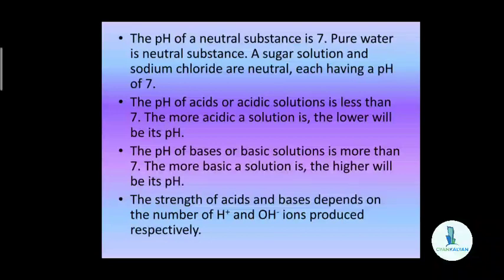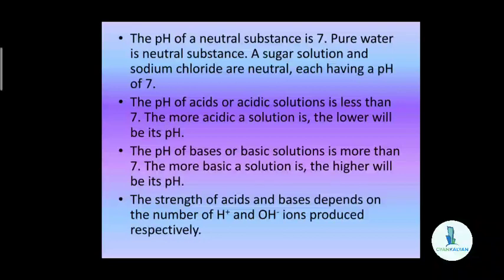The pH scale is used to measure the strength of an acid or base. It is a scale of numbers from 0 to 14. The P stands for potens and H stands for hydrogen ion concentration. pH is a pure number, it has no units. So, now we will see the different pH of substances.